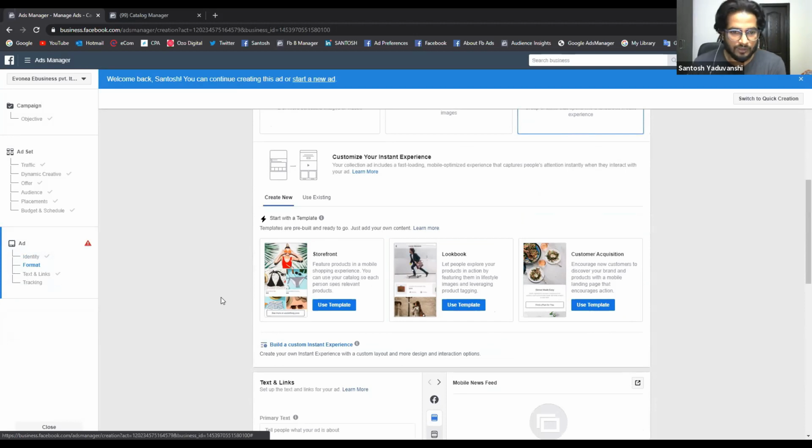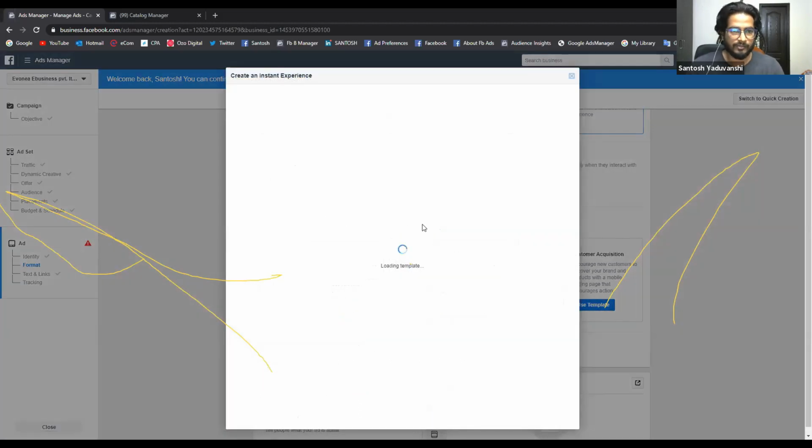So to start this campaign, we have to create the catalog first. We can use storefront templates.